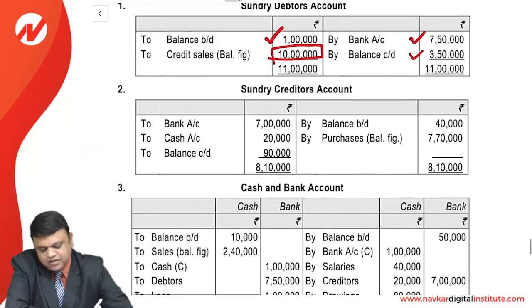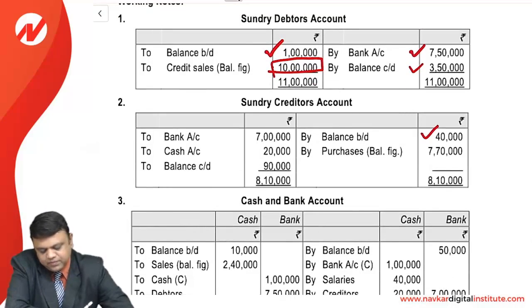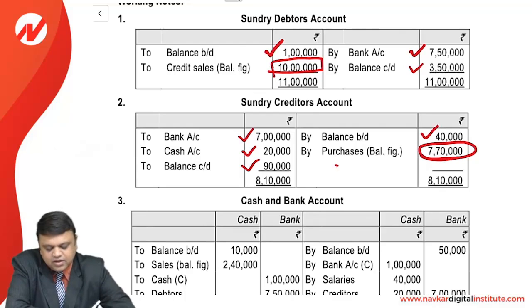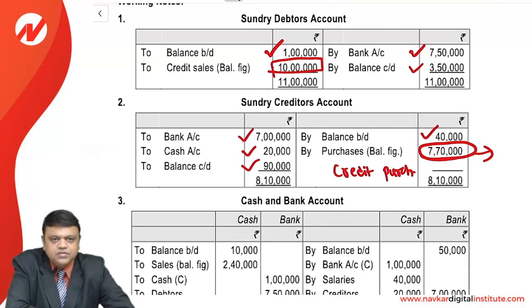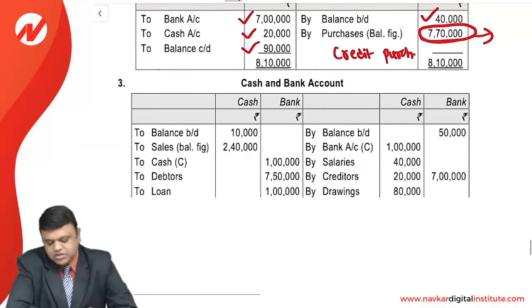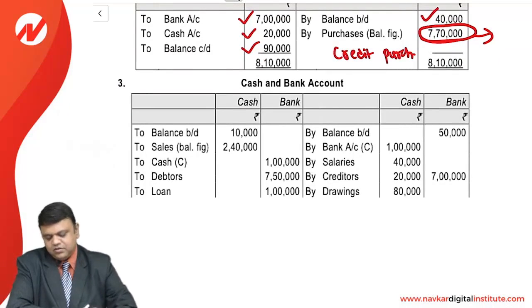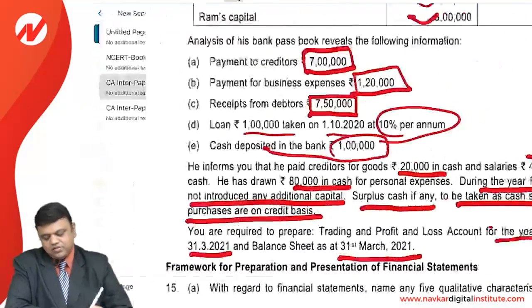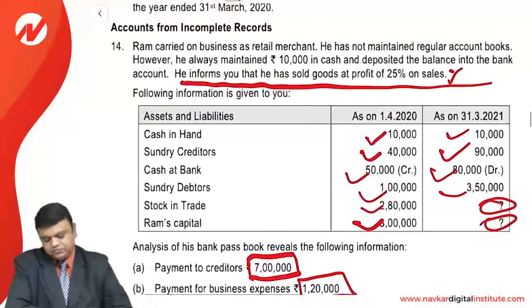Same way, creditors: opening balance, closing balance, and the amount paid to the creditors, partly by cheque and partly by cash, so we will have a balancing figure, which is nothing but the credit purchase. As all the purchases are on a credit basis, no other purchase needs to be considered. Cash opening balance is 10,000 and the bank has an overdraft, as you can see in the question.